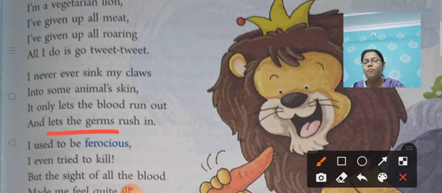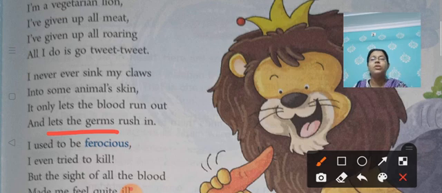In the same way, the lion is also saying that whenever it sinks its claws into some animal's skin, the germs rush in and the blood runs out. Meaning blood comes out of the animal's body, and the germs on its skin will go into the lion's body through its claws, right?